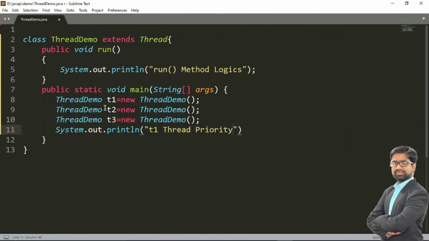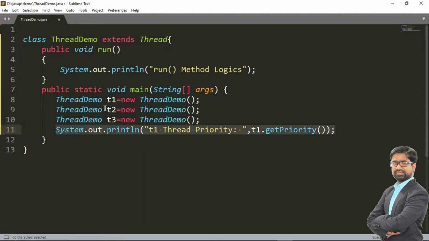How do we get the T1 priority? T1 dot, we have a method called getPriority. So by using the getPriority method, we can get the priority. Currently we have not set any priority, so by default the priority 5 will be printed.